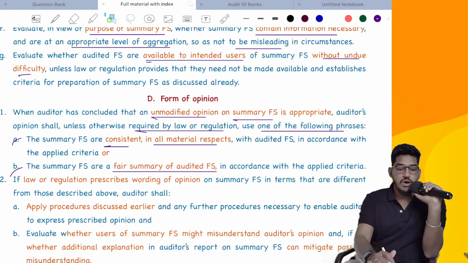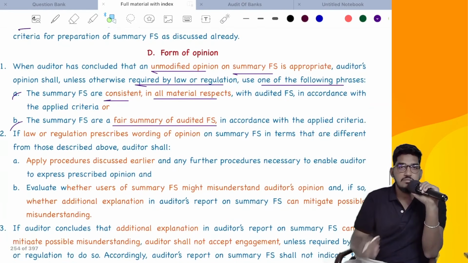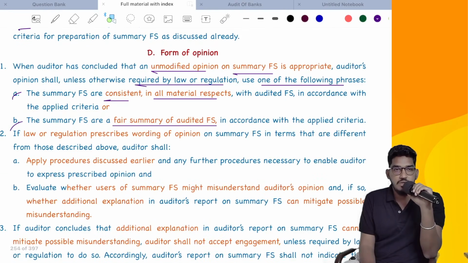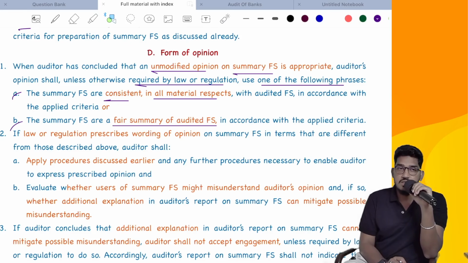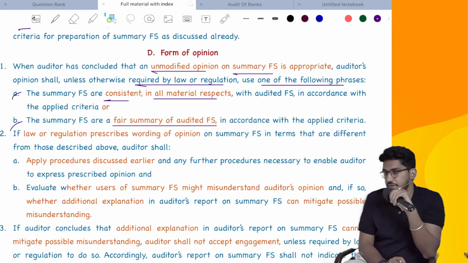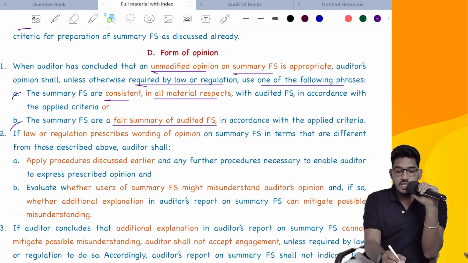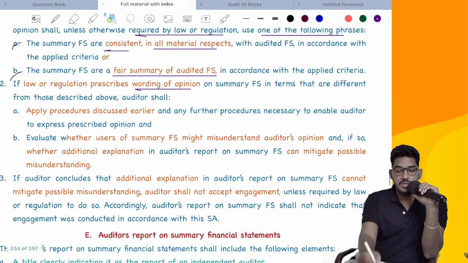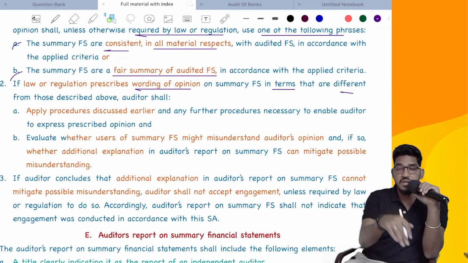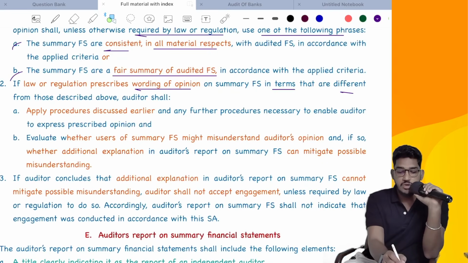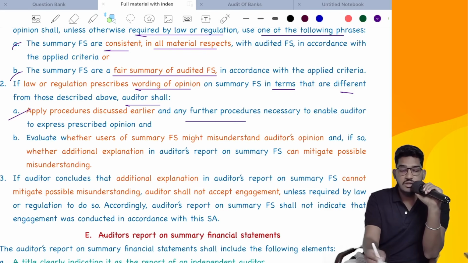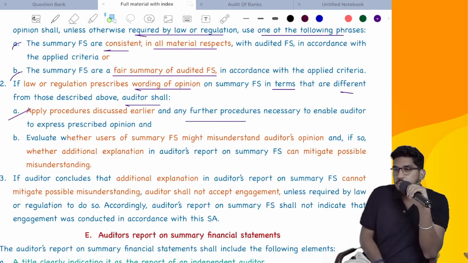Next, if law or regulation prescribes other wording. If there is no requirement of law or regulation, generally we use this wording. Sometimes law and regulation will ask you to use a different kind of wording. So if law or regulation prescribes wording of opinion on summary financial statements in terms that are different from those described above, then the auditor shall apply the procedures discussed earlier and any further audit procedures to enable him to express an opinion.